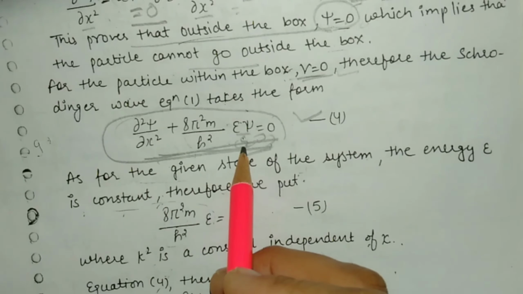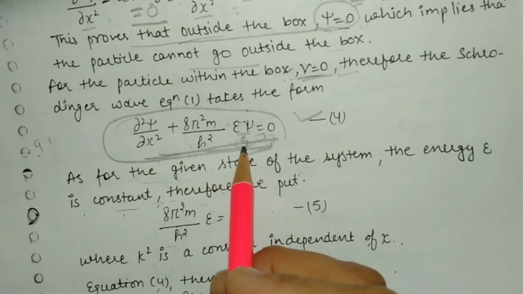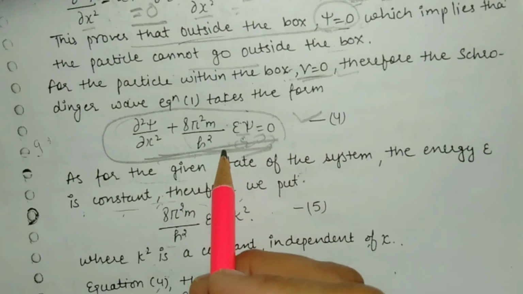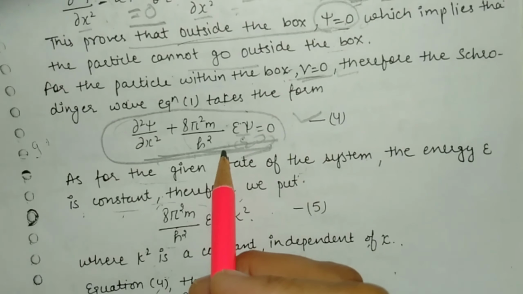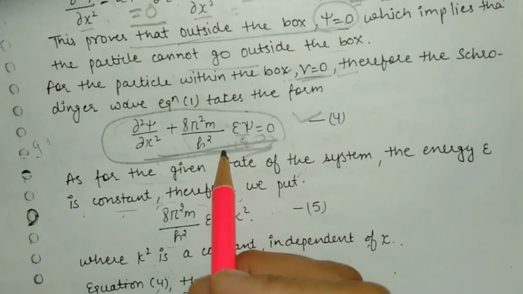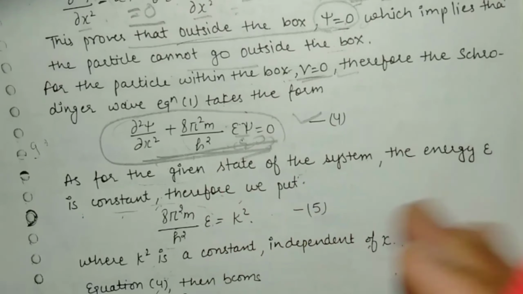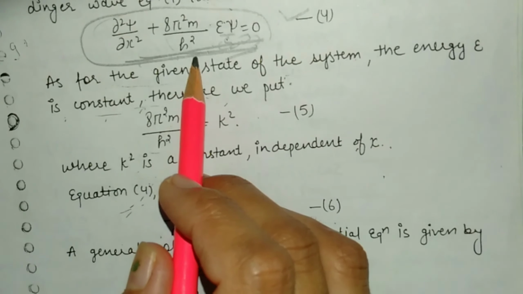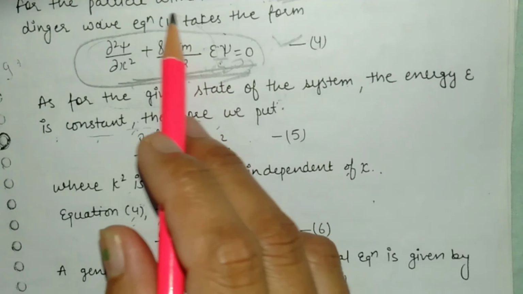This is the double differential equation, as we derived in the differential equation portion of mathematics, and this equation is very complex if we consider all these terms.